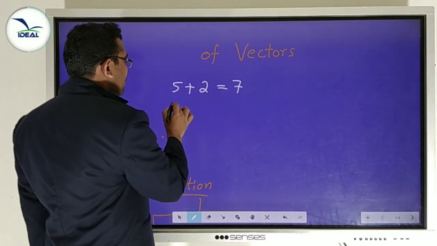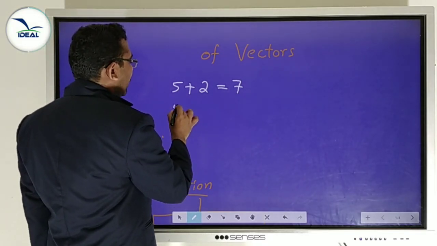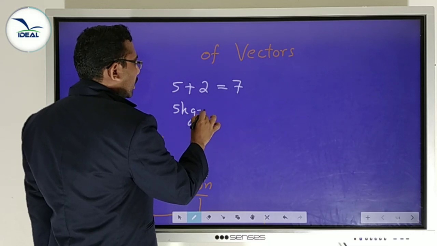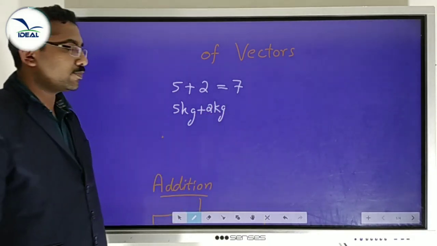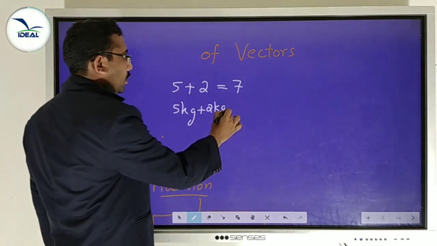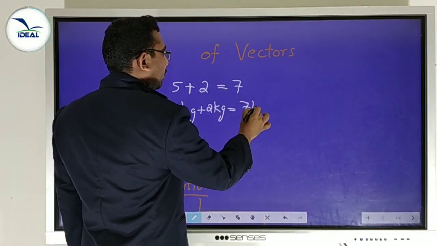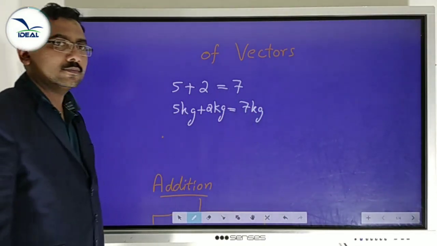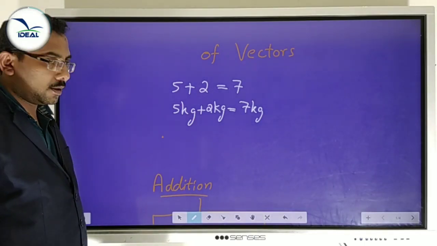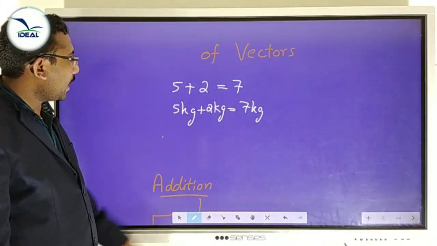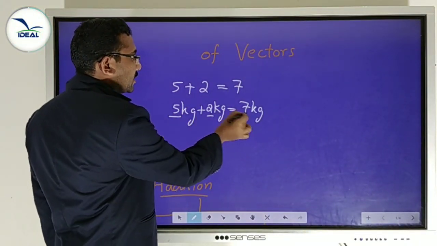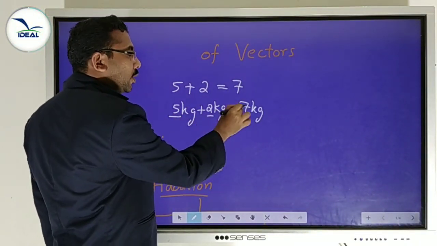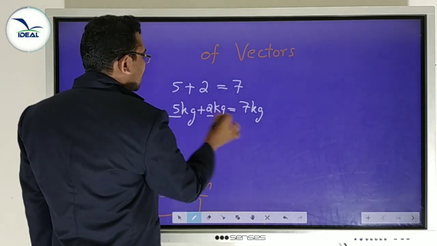Also for scalars, suppose this 5 is 5 kilogram of rice and the 2 is 2 kilogram of rice. Then we can add 5 kilogram rice plus 2 kilogram rice equal to 7 kilogram rice. Because mass is a scalar, we can add scalars like numbers. Just add the numerical values 5 plus 2, we get 7, and put the same unit, kilogram.